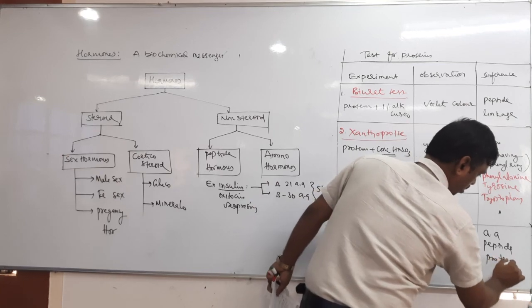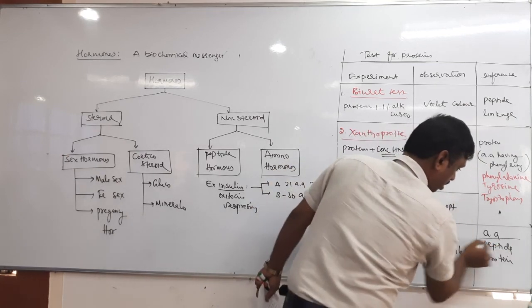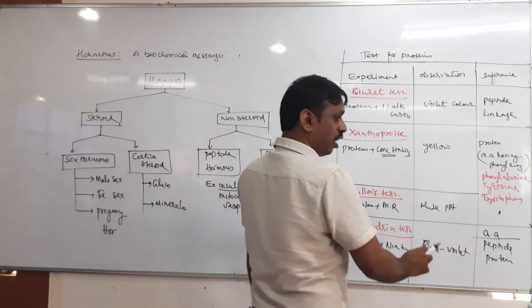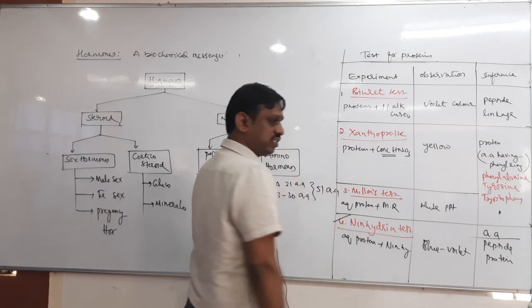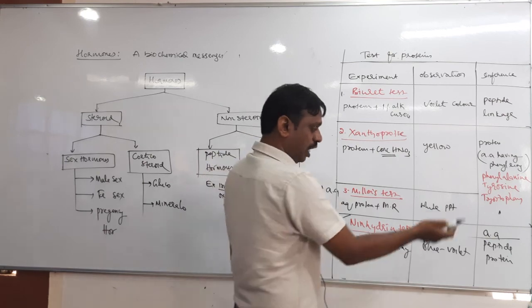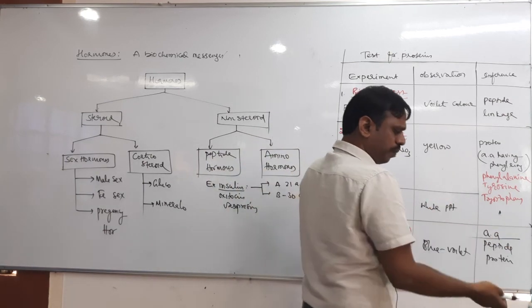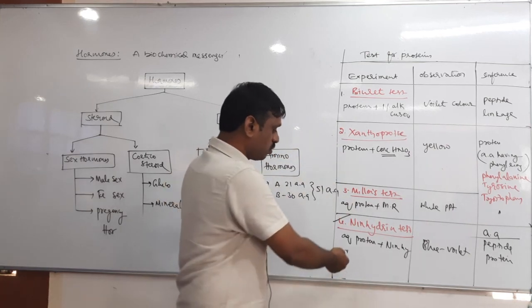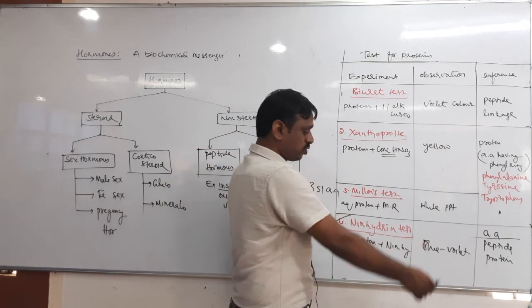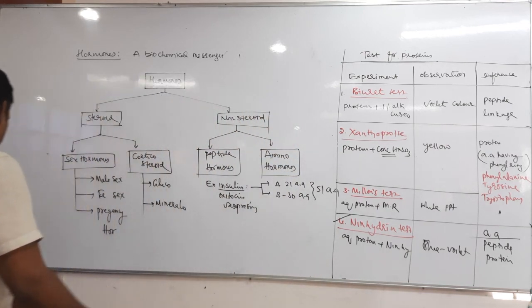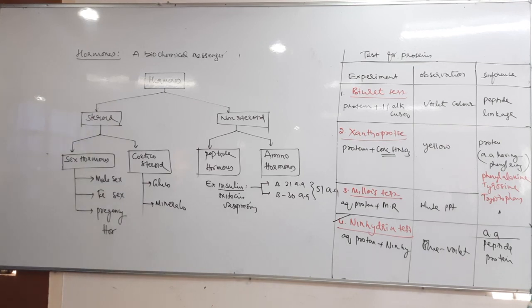Therefore this is most important for the identification of amino acids. Which of the following tests is used to identify amino acids? The ninhydrin test. So these are the tests for identification of proteins. Okay, so this biomolecules topic is finished.